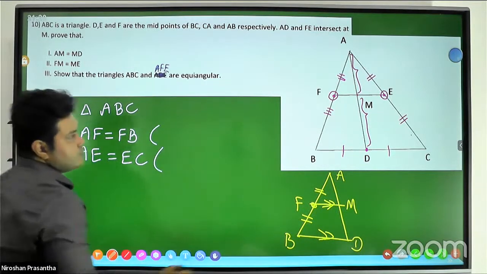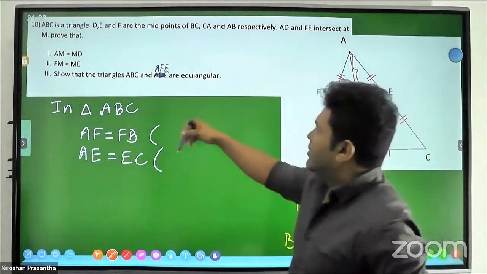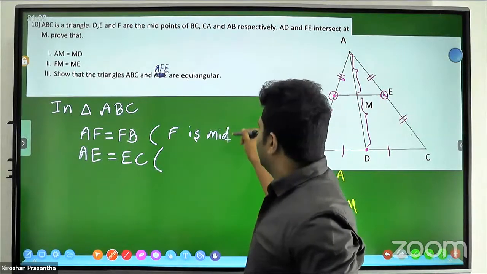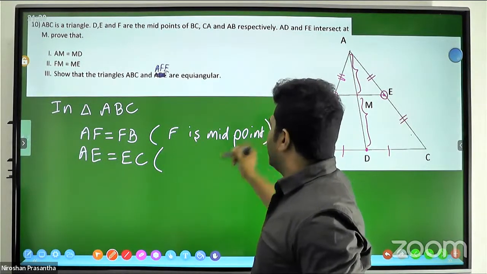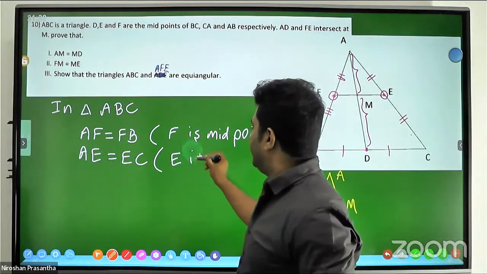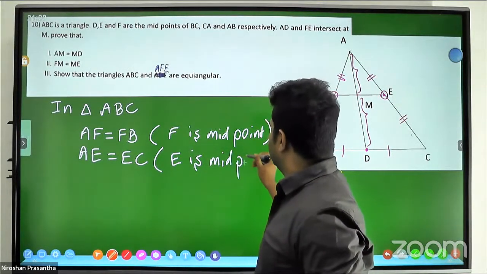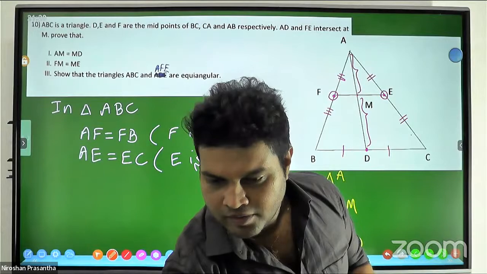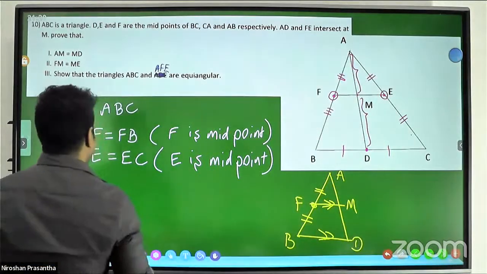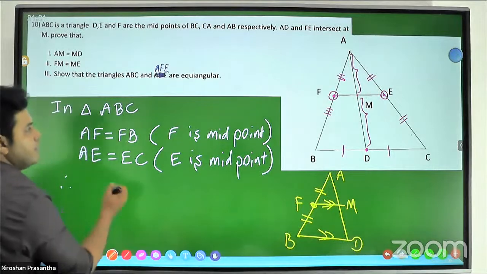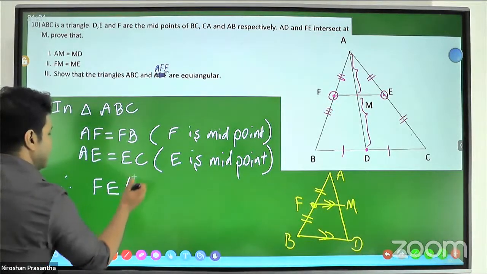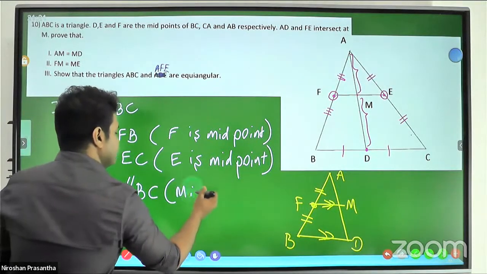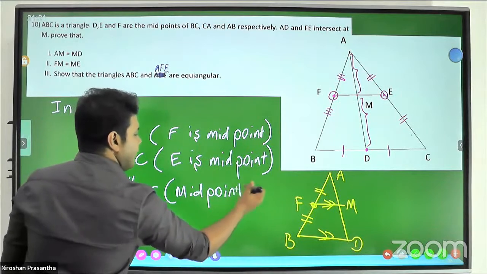The reason: given, F is a midpoint, and E is a midpoint. Therefore, we can write down that FE is parallel to BC.